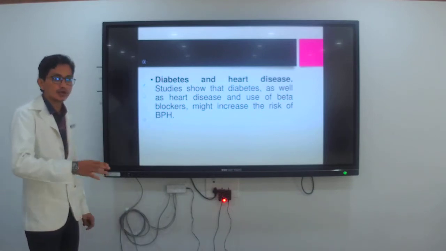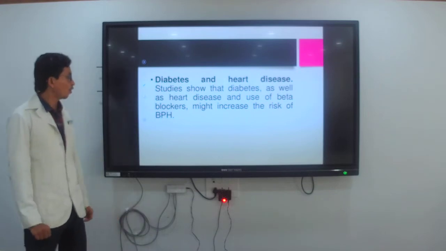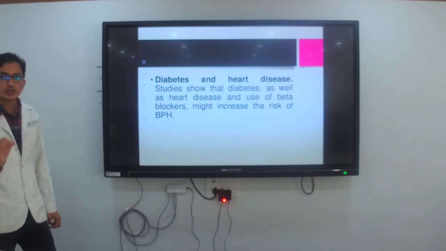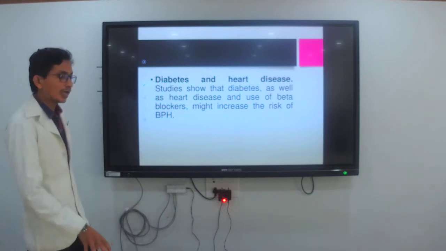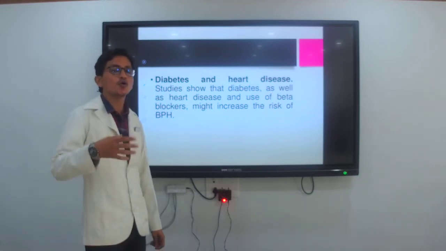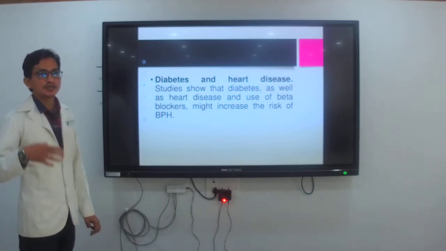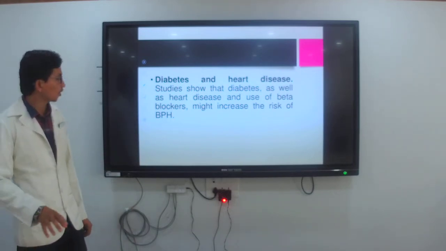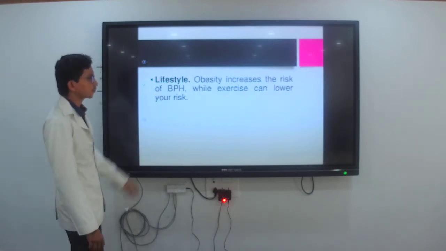For that client the risk is higher, so we check the doctor's order before giving medication like beta blockers or steroids. This is diabetes and heart disease.